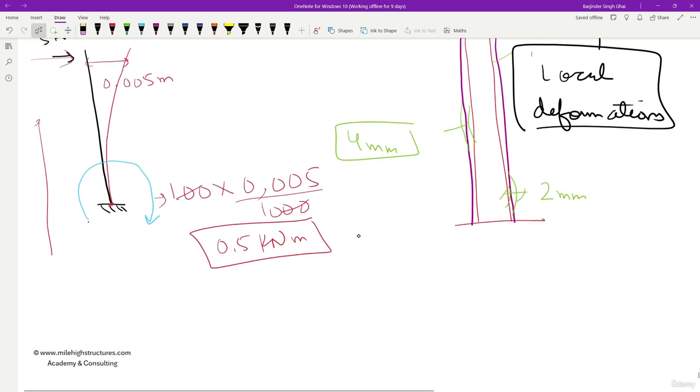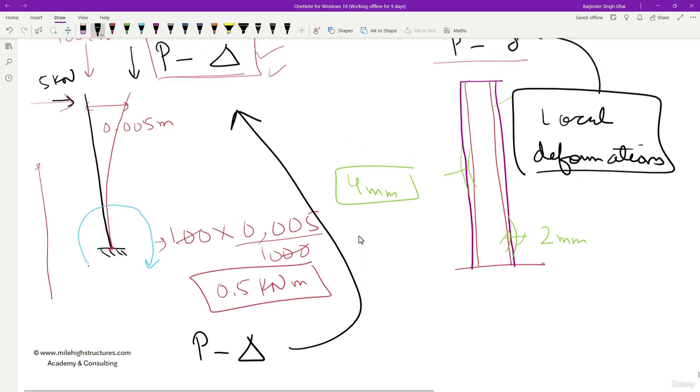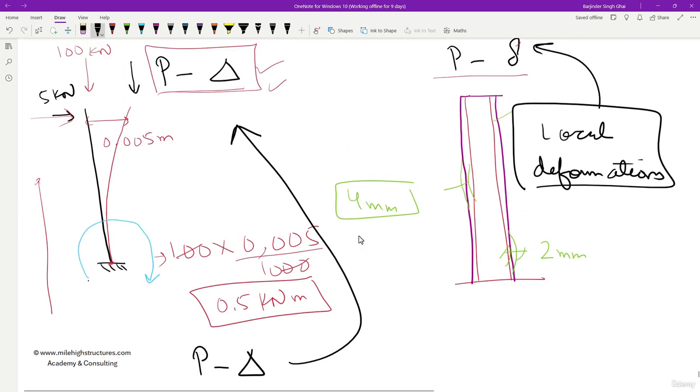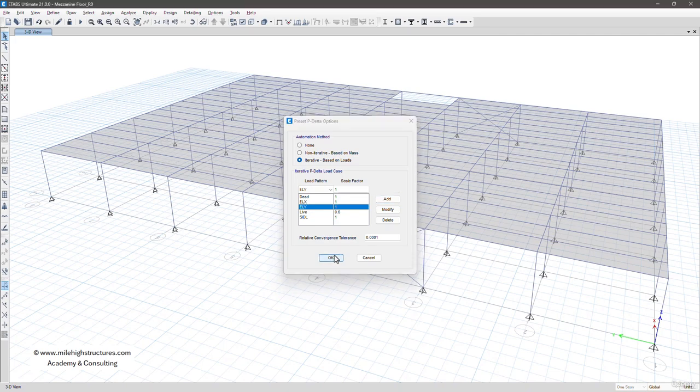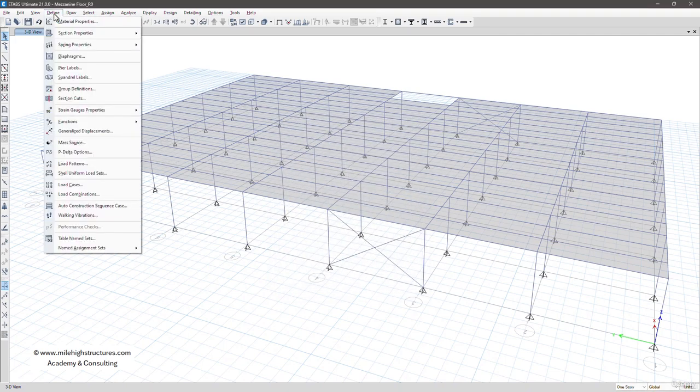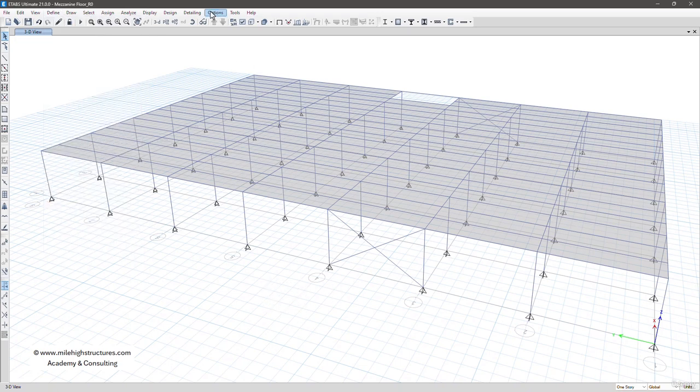So that is the basic concept, and ETABS has made our job much easier by giving us an option that we can use the P delta either based on the mass or based on the loads. And as I said, it is always recommended that we should be selecting iterative based on loads only. So if wind analysis must also be there, then we shall be adding the wind load cases here also. So we can left click on OK. And now we are done with, I think, all the possible load combinations. And then, in the next lecture, we shall be discussing much more about what needs to be done next.